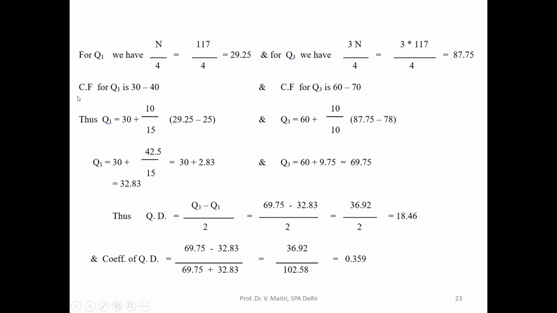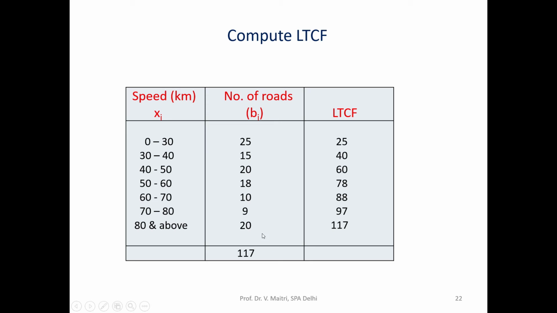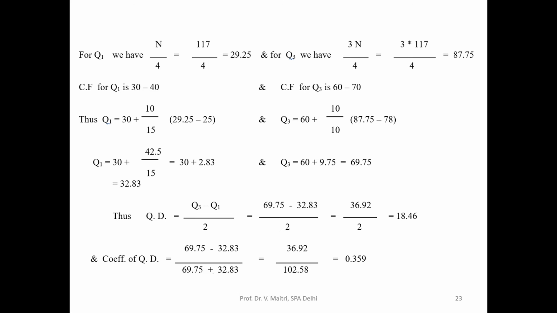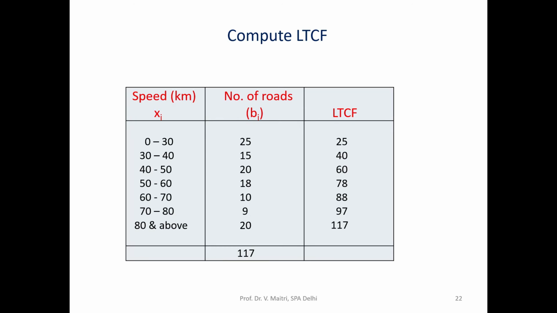So for the cumulative frequency for Q1, in the range of 30 to 40, that is 40. So what is the value we have to take? Just think what value is coming: 29.25. So 29.25, which value is greater than this? 40 is greater than that. So which value do we have to consider? 25.